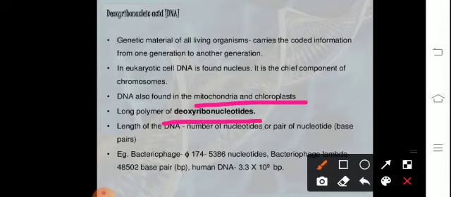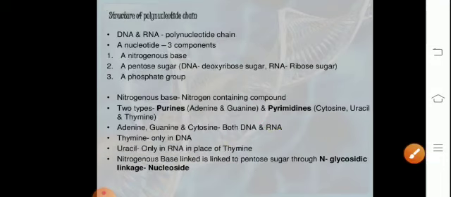Lambda phage includes 48502 base pairs. The human DNA comprises 3.3 into 10 to the power 9 base pairs. Talking about the haploid constitution, E. coli comprises 4.6 into 10 to the power 6 base pairs.